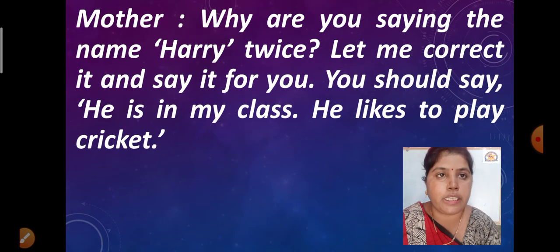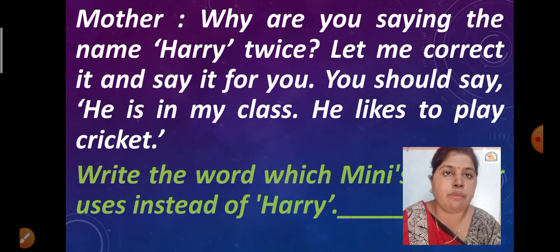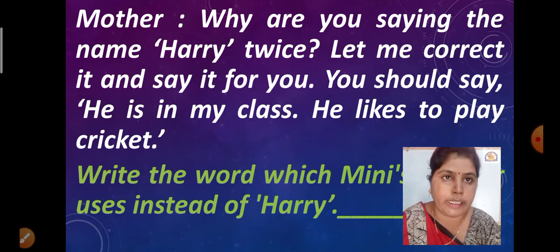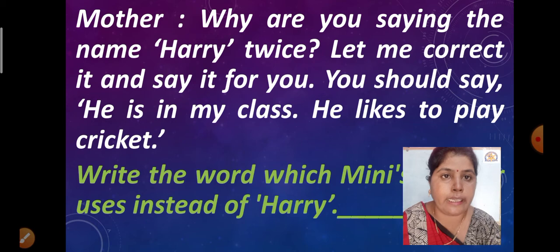So see, what is her mother saying to her? Mother said, why are you saying the name Harry twice? Means why are you using the name Harry twice? Let me correct it and say it for you. You should say, he is in my class.